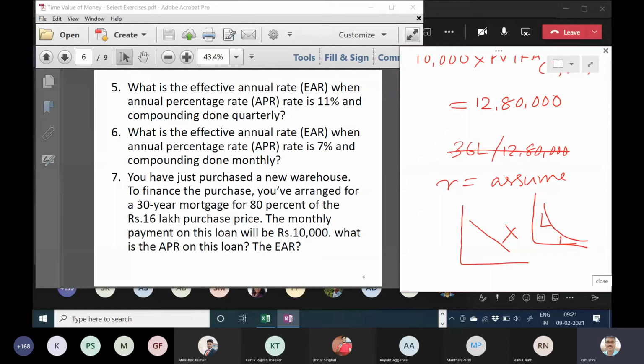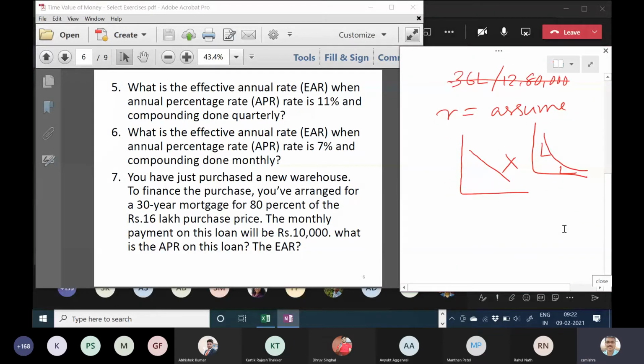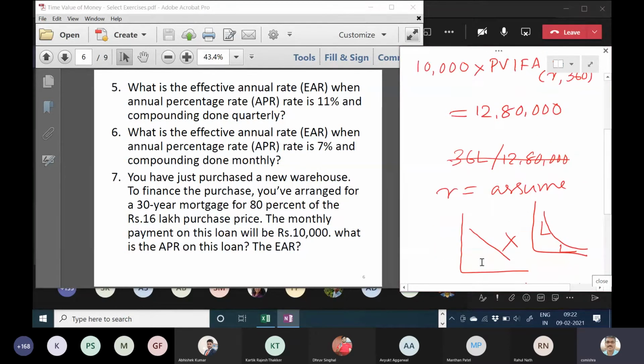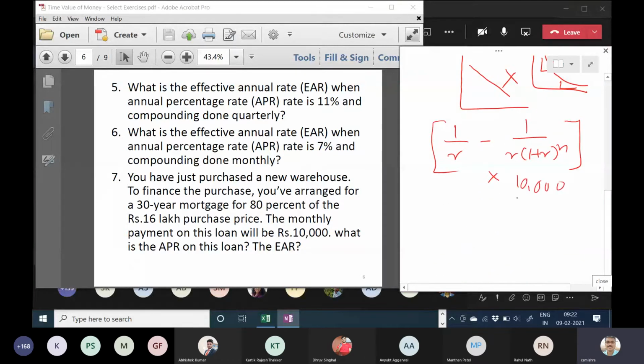Now you have got different beautiful techniques. Somebody should be doing it now in the solver, in the calculator, and telling the answer. Anyone who has done it? Find the R. What is my formula? Formula is 1 by R minus 1 by R into (1 plus R) to the power n, right? This is your formula, na? Into 10,000 gives you 12 lakh 80,000.